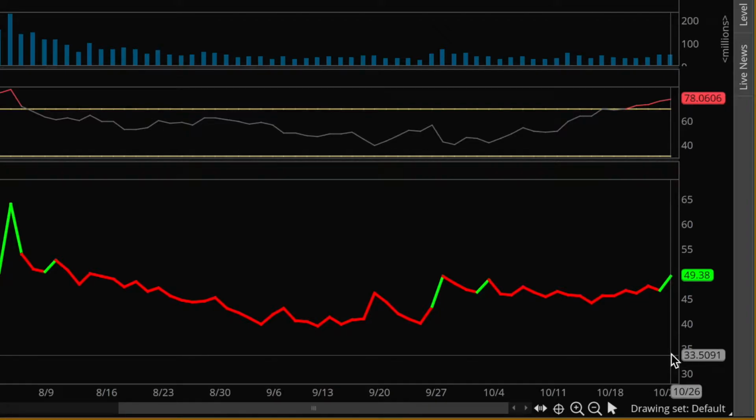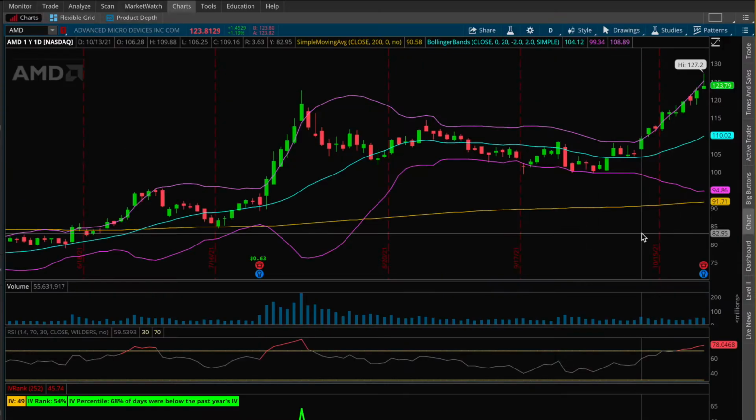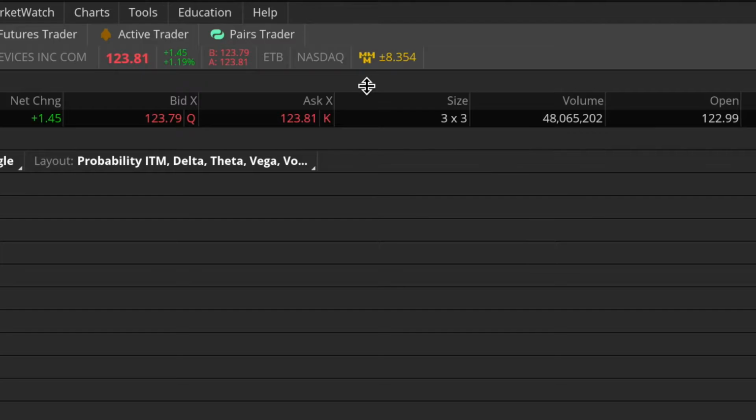That's one of the reasons why I do like to trade earnings a lot. They tend to offer very quick profits because of that huge crush in implied volatility as long as the stock does not go crazy. And how do we define crazy in terms of a move for AMD stock? Well, let's come back to the trade tab here, and up here in yellow, this is the 1-day expected move for AMD based on the current levels of implied volatility.